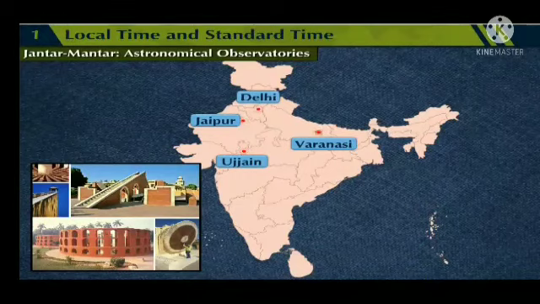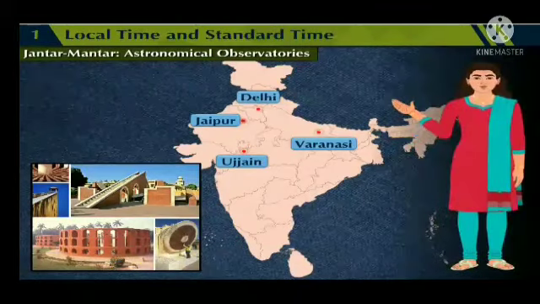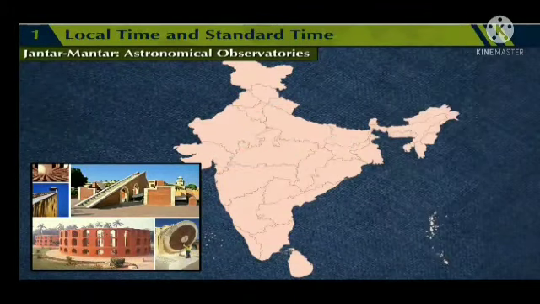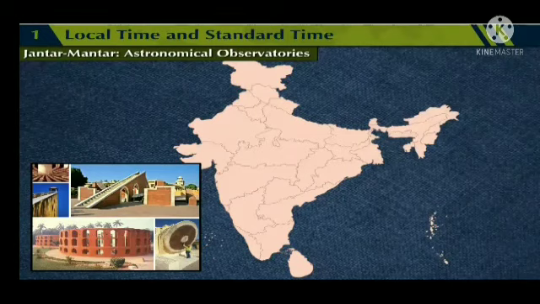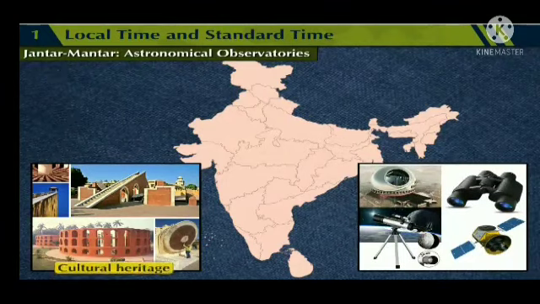Jantar Mantar do not only have sundials, but they are complete astronomical observatories. One can observe the sky from here too. With the help of the instruments at Jantar Mantar, it is still possible to see astronomical observations. After the advent of modern instruments, now these instruments are more of a cultural heritage.